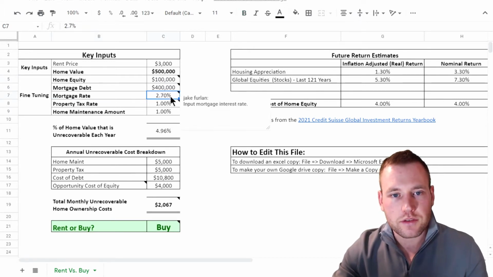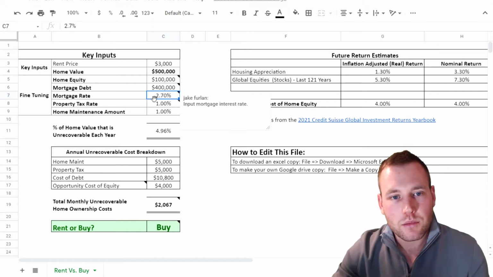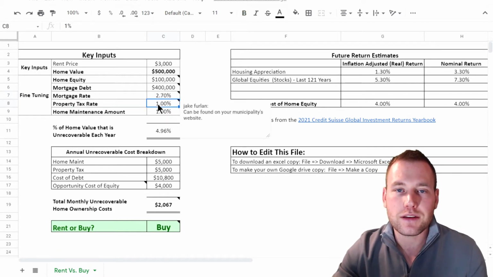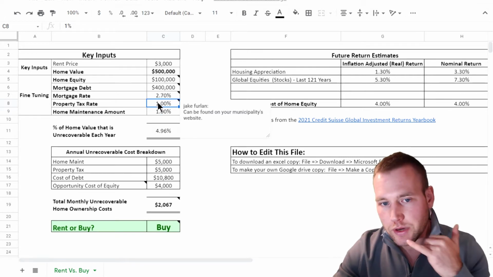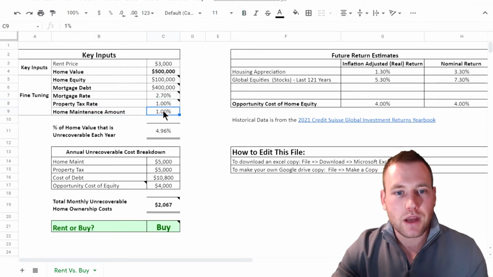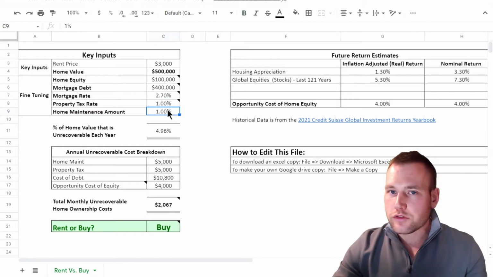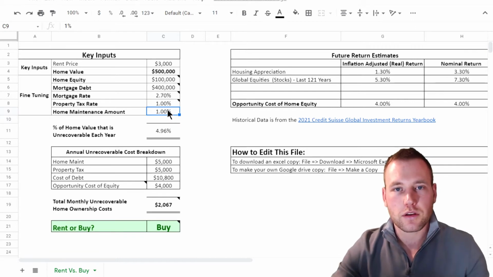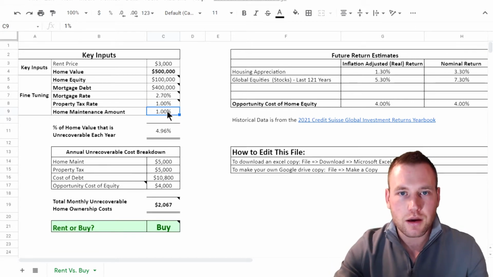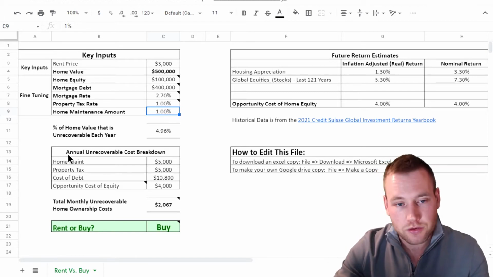Your mortgage rate, so that's the cost of taking out the money that you have as debt on the home. So that's actually you renting money from the bank. Property tax rate, that's unique to your municipality. You could probably find that on your municipality's website or give them a ring. Home maintenance amount, I used a conservative 1% of the house value per year. The research I've done says it varies between 1% and 3% per year, so something you've got to look at for your specific house type to get better accuracy there. I left it on the conservative end, favoring home ownership actually.